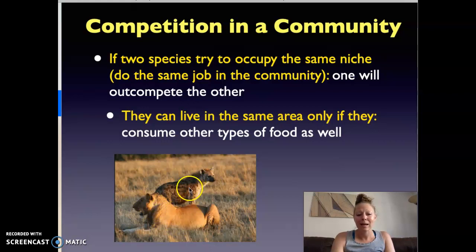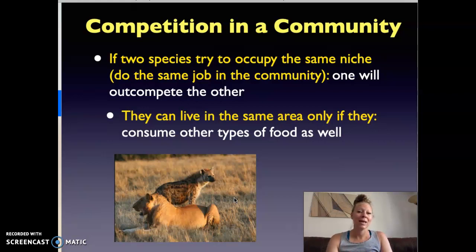If both lions and hyenas ate only the same type of food, if they both only ate hare, then they would be competing, and eventually one population would be stronger, more fit for the ecosystem, and win the competition, meaning they're going to get more rabbits.